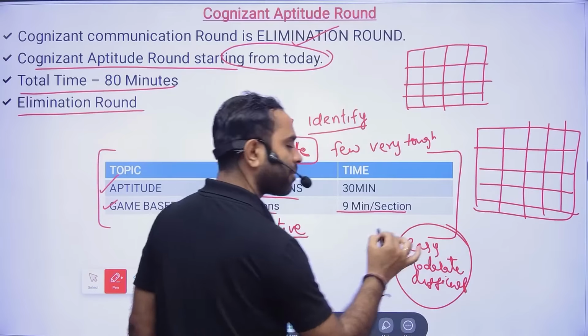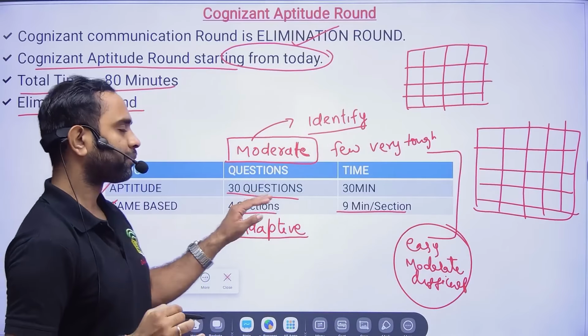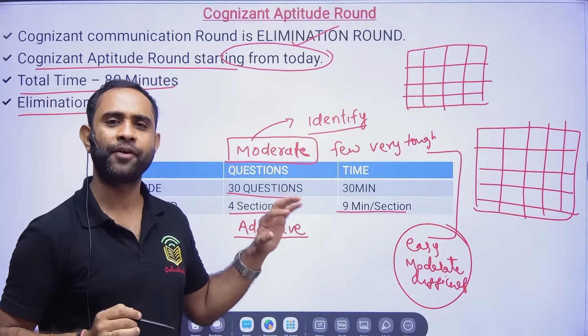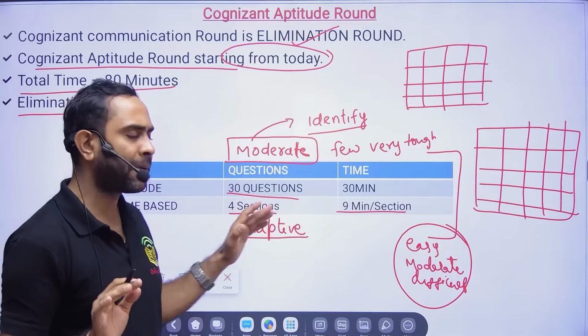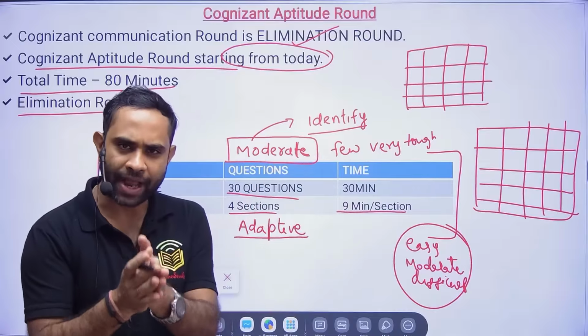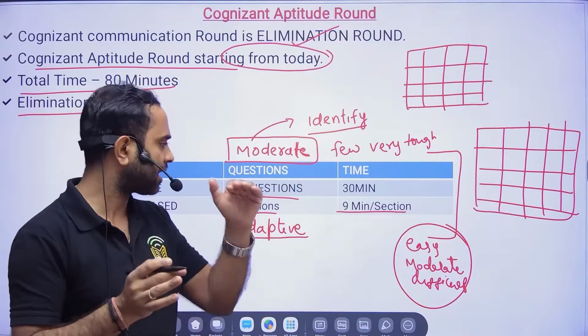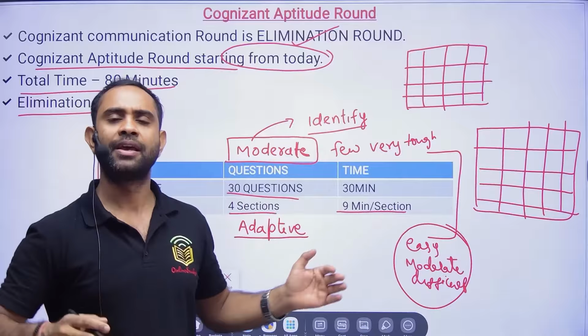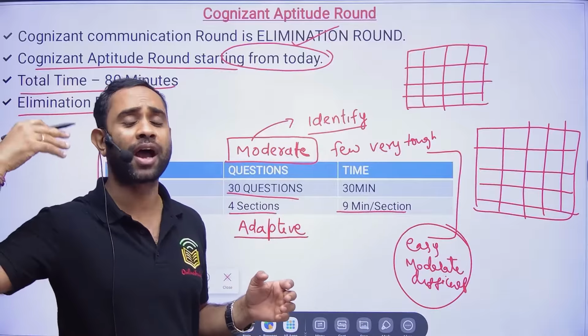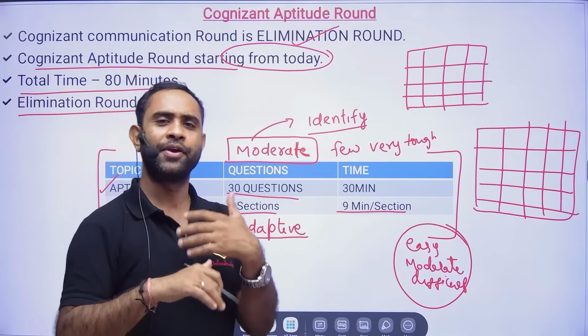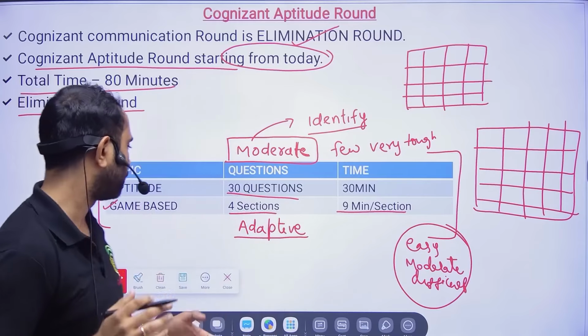Friends, if you ask about the cutoff, none of the companies will tell you the cutoff before the exams. It depends upon the number of seats. If they're going to hire 10,000 candidates this year, the cutoff will be, suppose, 50. If they're going to hire 20,000, the cutoff will be 40. If they're going to hire 30,000, the cutoff will be 30. When the number of seats is more, the cutoff will go down.